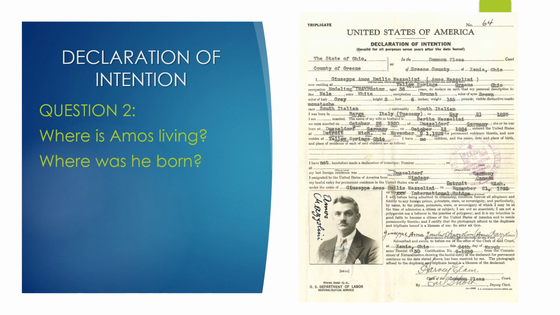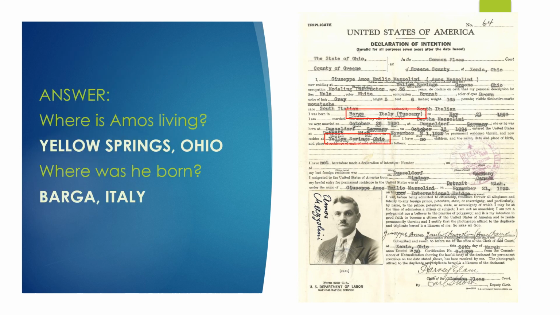For the remainder of the questions, you needed to use that declaration of intention sheet. So question number 2 asks, where is Amos living? And where was he born? So let's take a look at this declaration of intention to find those answers. So Amos was living in Yellow Springs, Ohio.